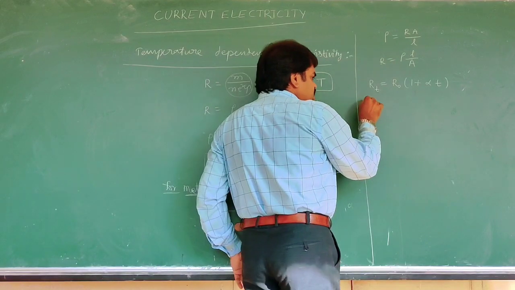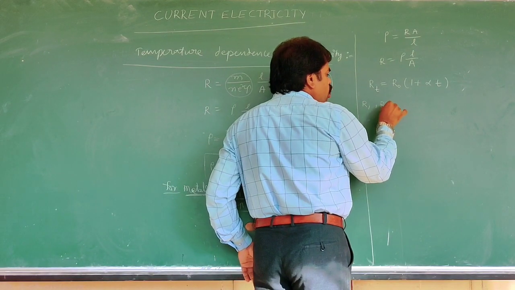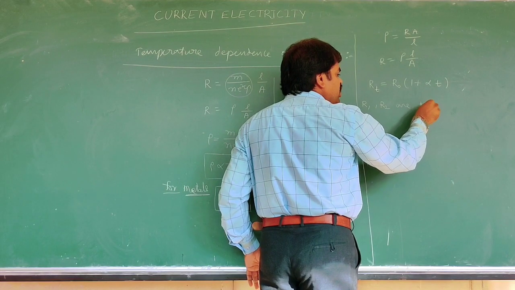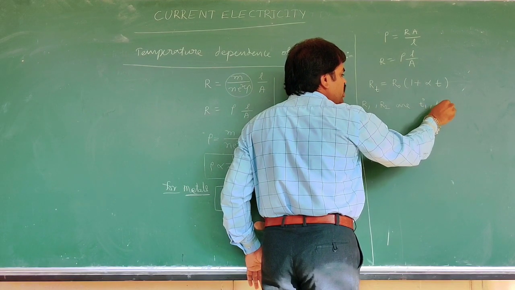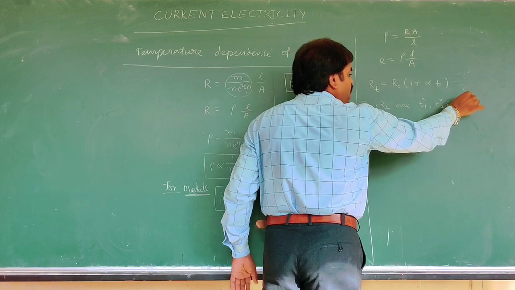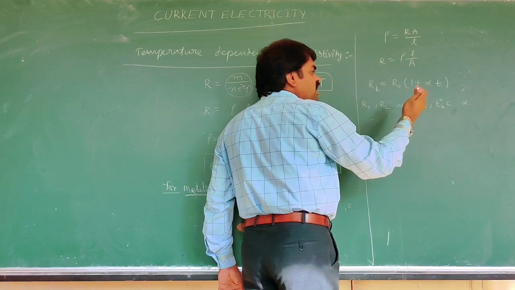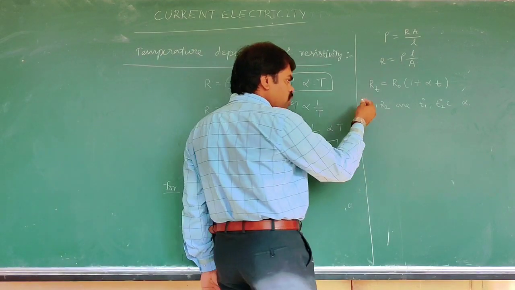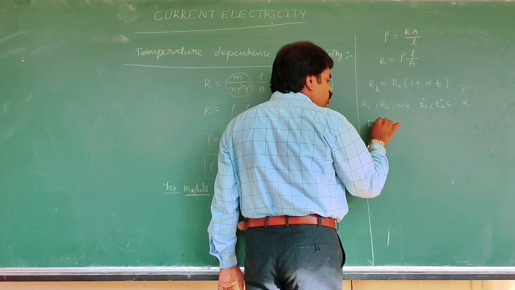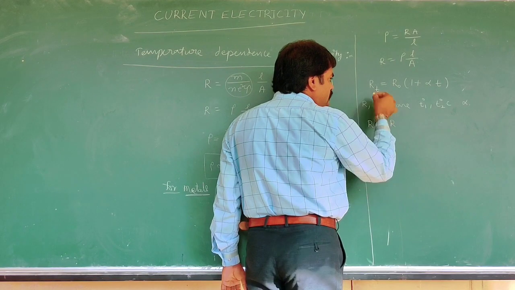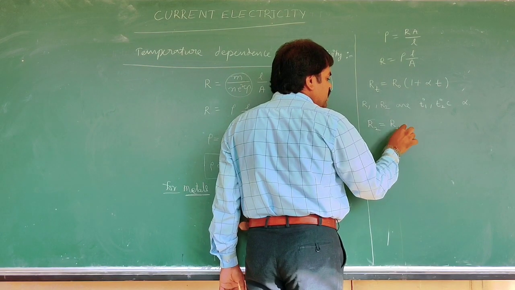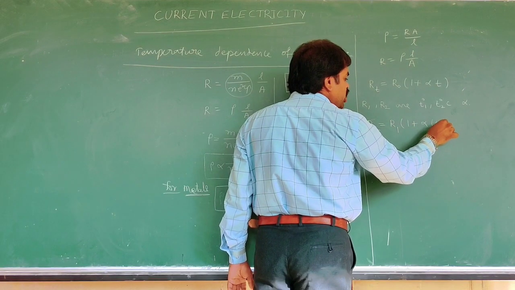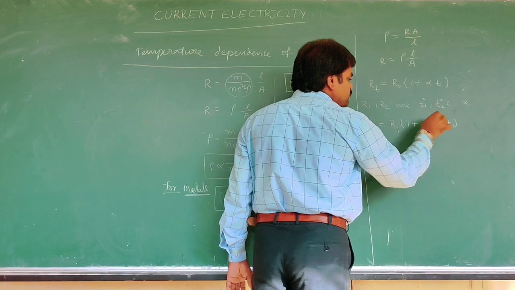But we can say that R1, R2 are the resistances of the conductor at T1 degree Celsius and T2 degree Celsius, where alpha is different at different temperatures. Then the formula is modified: R2 is equal to R1 into 1 plus alpha into T2 minus T1.